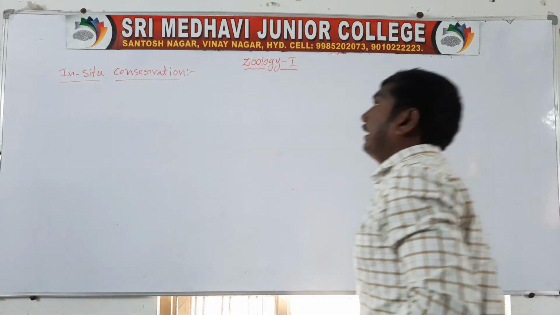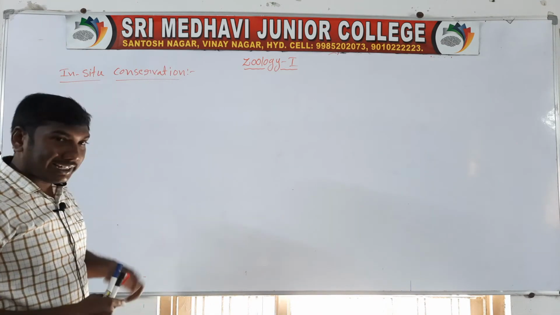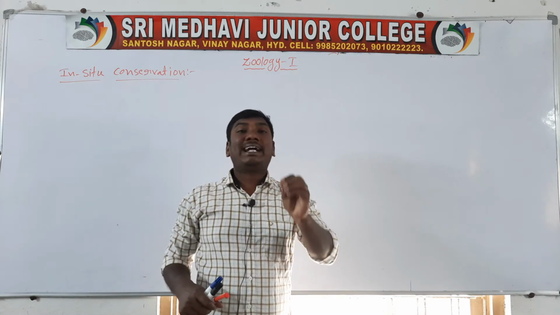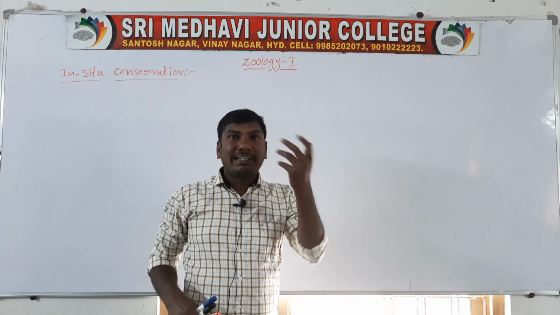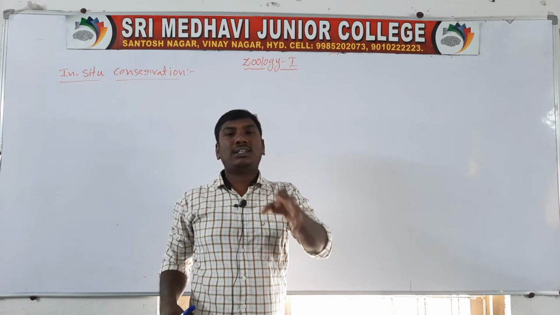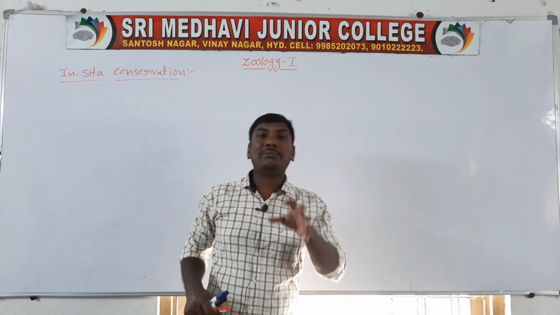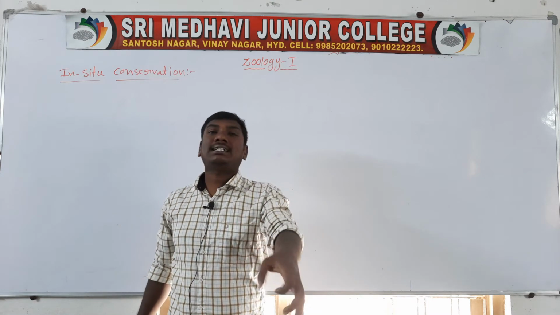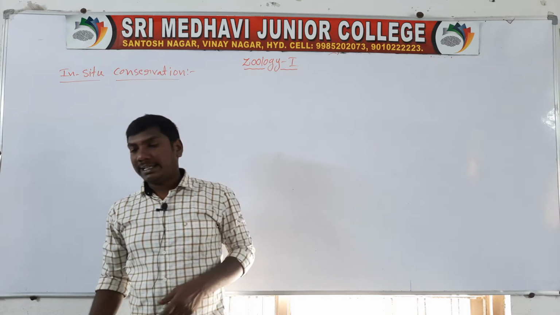Next one, in situ conservation. In situ conservation means the minimally disturbed species. They identify the disturbed species and protect their natural habitat. The minimally disturbed species are identified and their natural habitat is protected. So it is called in situ conservation.